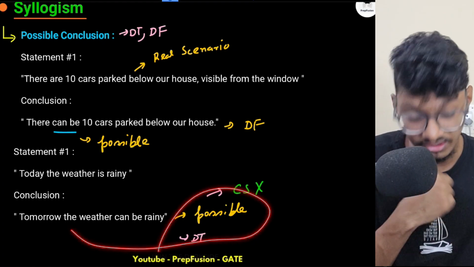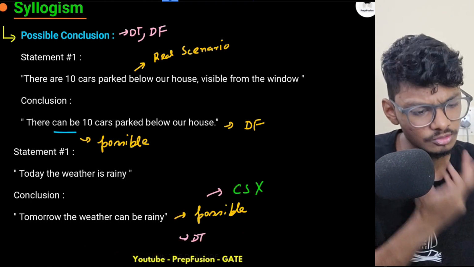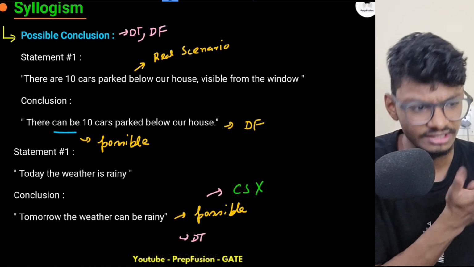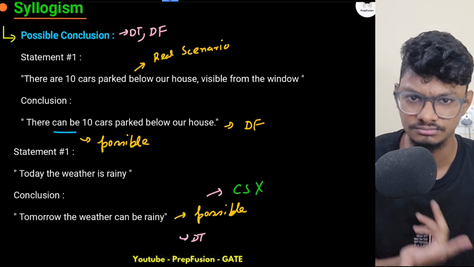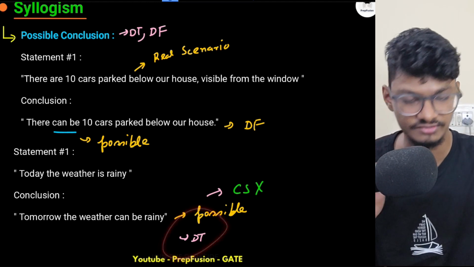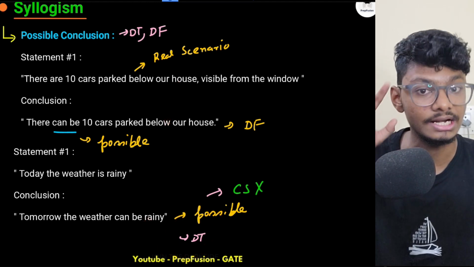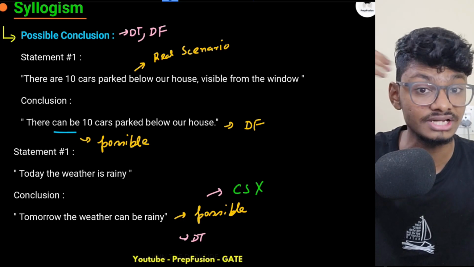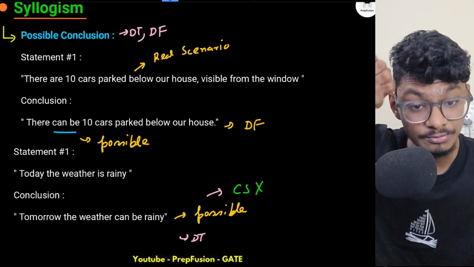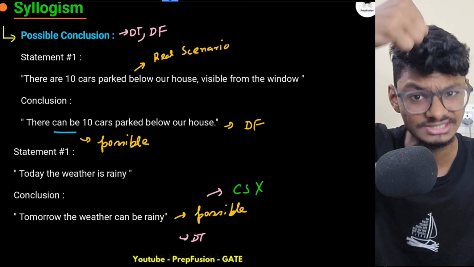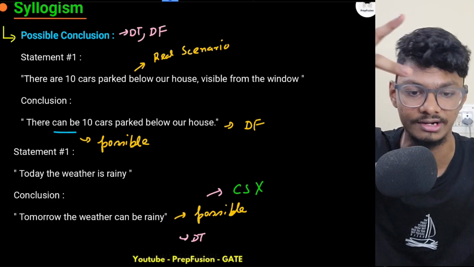And why is this definitely true? Because it is a possibility. Tomorrow can be rainy, sunny, anything. Yes, tomorrow can be rainy. So that's why this is definitely true or definitely false. Whenever there is a possible case, it can be definitely true or definitely false. You can't say can't say, because it is a possible case. It is not a definite case, so it has to be either definitely true or definitely false.